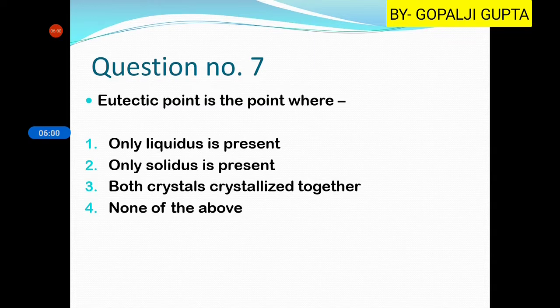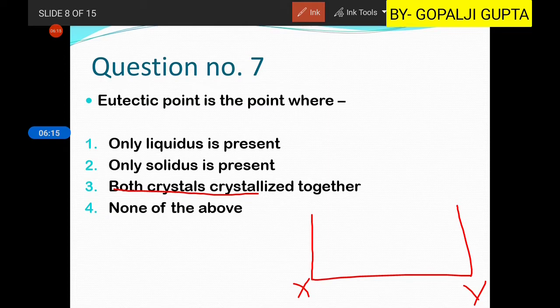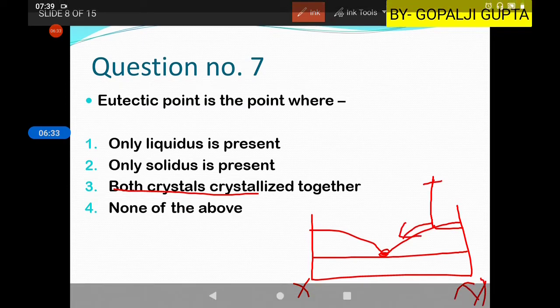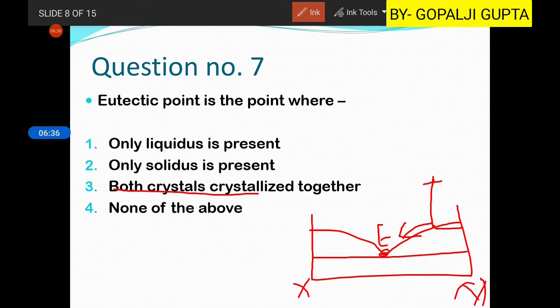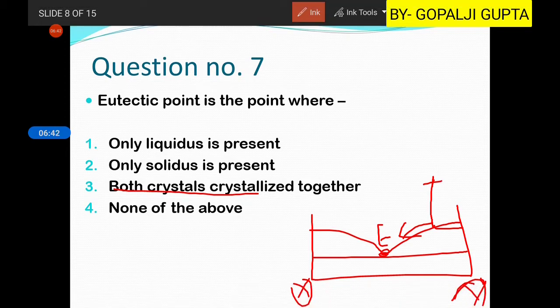Then the seventh question is, the eutectic point is the point where. So at the eutectic point, both crystals crystallize together. Now let us see what happens. Say this is the crystal X and this is the crystal Y. So here it is something like this, and this point is known as the eutectic point. When the magma composition is here, then the first crystal will form like this, and then as it moves here, only X will crystallize, and when it reaches this point, the eutectic point, then both X and Y will crystallize together. So here the third option will be our right answer.